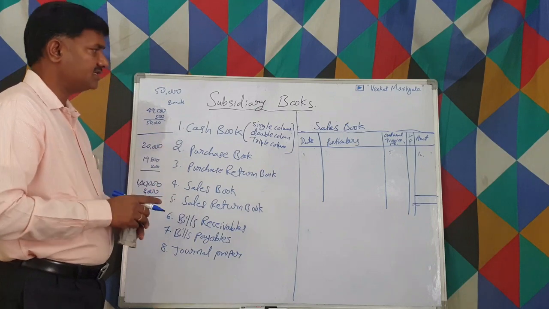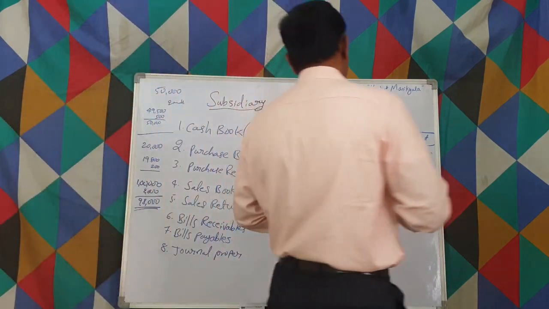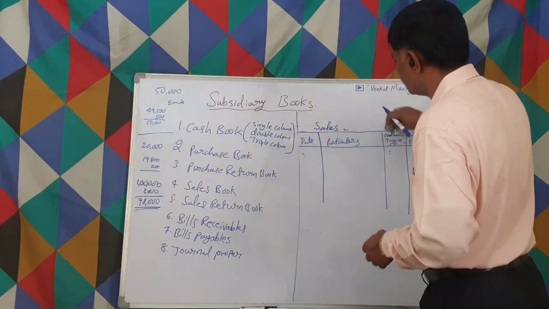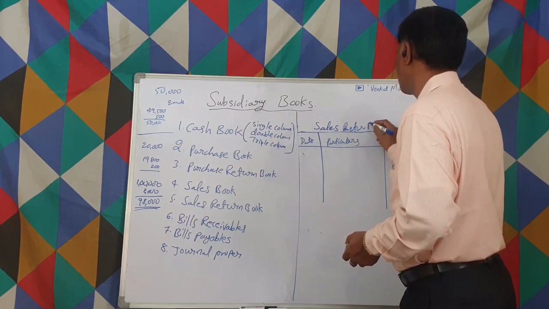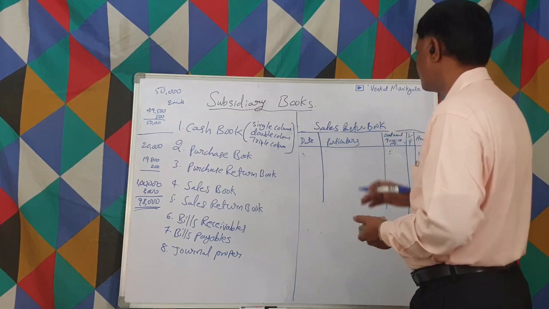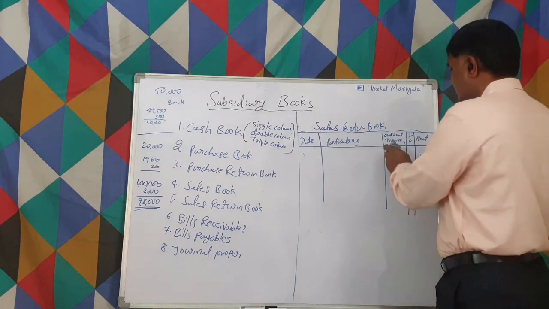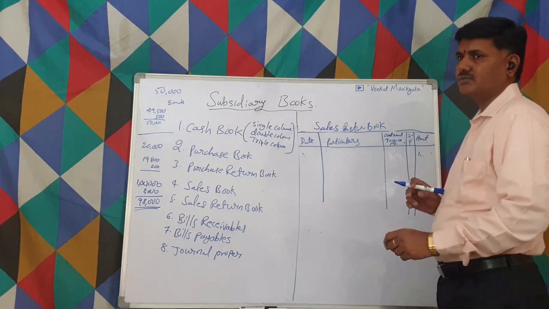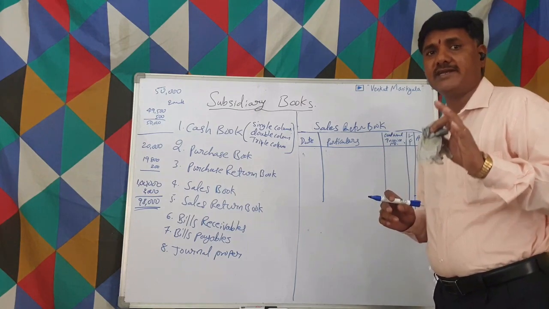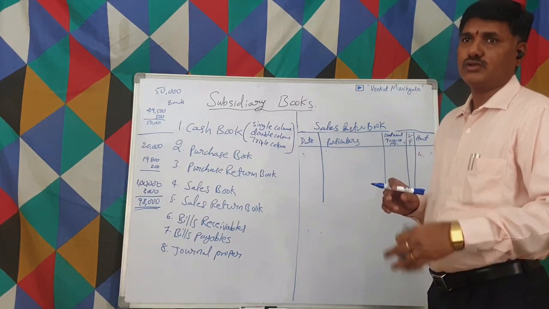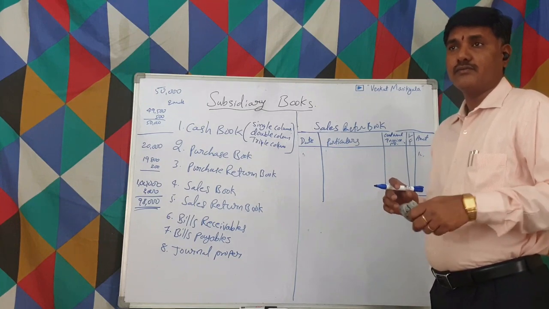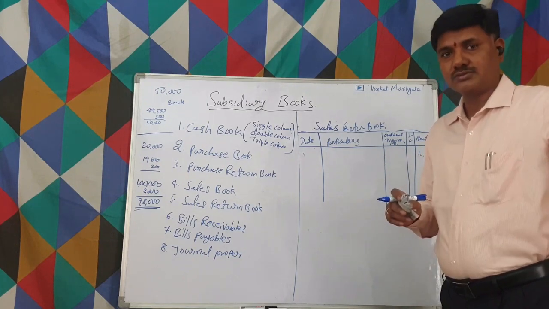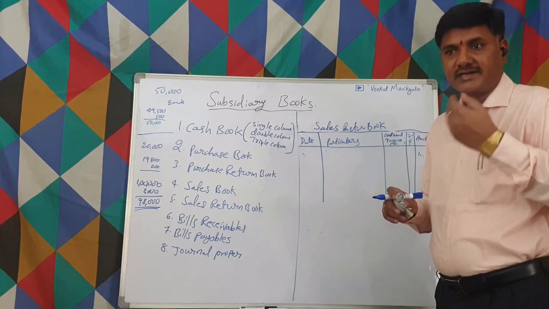Now the sales returns book. When we sell the goods, we might have already debited that person. Now they are returning the goods to us, which means they are debiting us in their books, but we are supposed to credit that person.